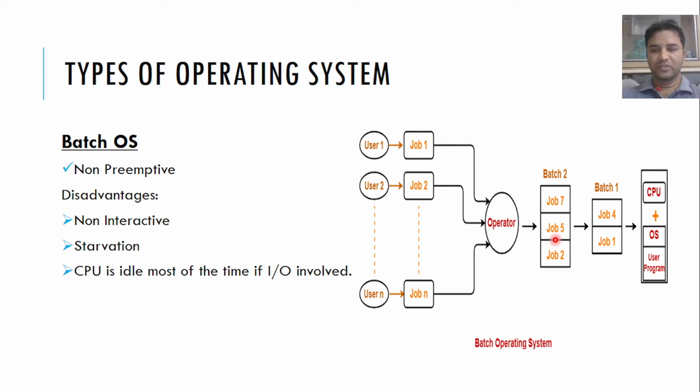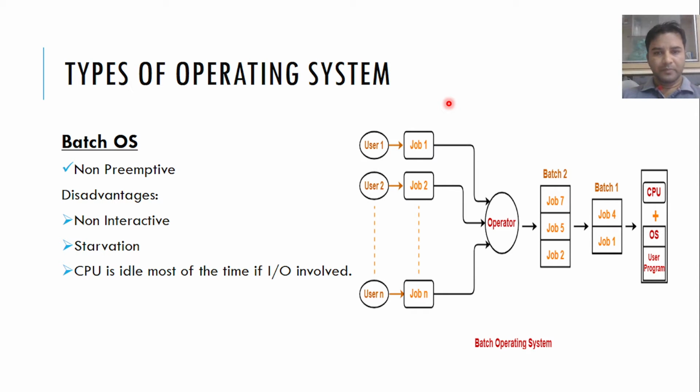Okay, now coming to this point, if n number of users are there and they are interested to execute their jobs in the batch operating system or in the CPU, then what will happen in this operating system? So we will discuss that now.